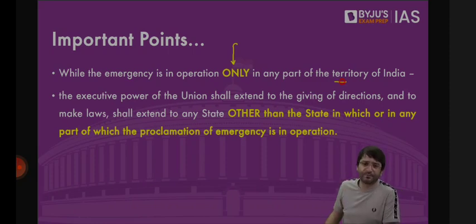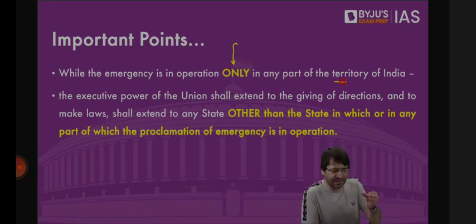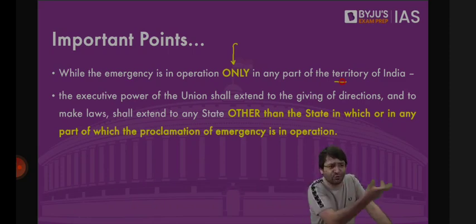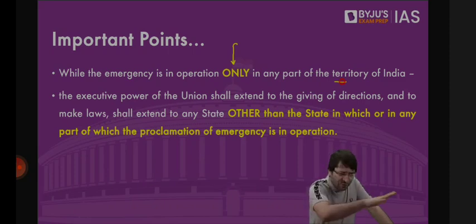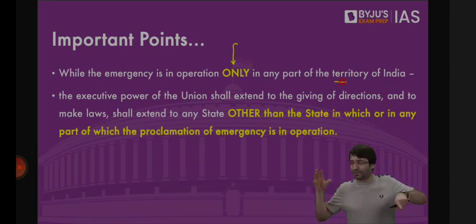What is the executive power? Basically, the governor of Karnataka, the government of Karnataka, their executive power extends throughout the territory of Karnataka. Clear? That means how the police is appointed, who is transferred where, how the schemes are run, how the law and order is maintained in Karnataka. That is the responsibility of the state government. But if there is national emergency, this can be the responsibility of the center as well. Center will issue directives to the states. Who will be the DGP, transfer that police officer, ensure law and order in this area. Clear? So now the center also has the executive power in Karnataka.